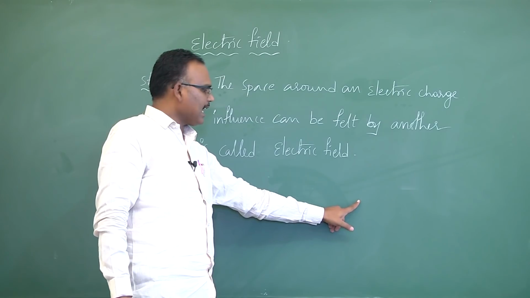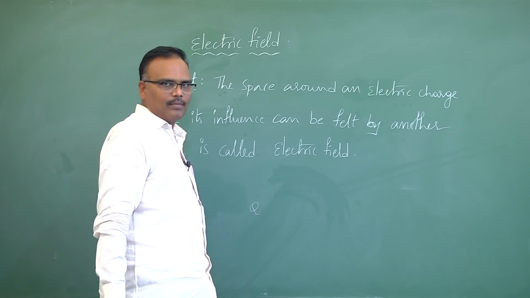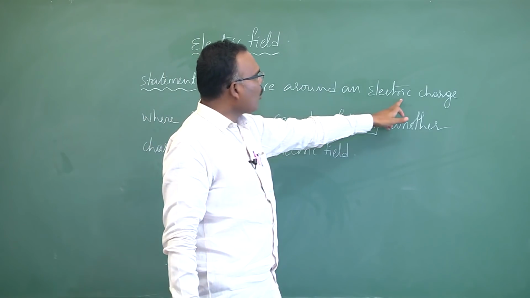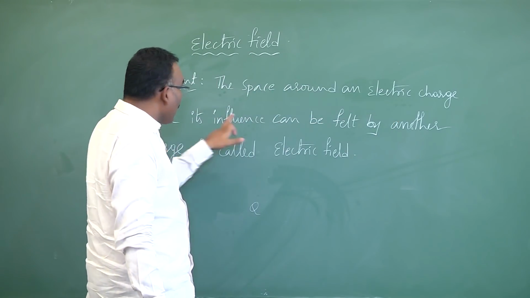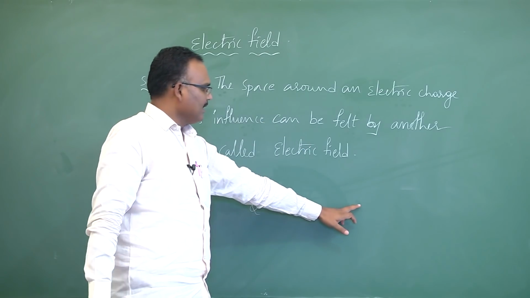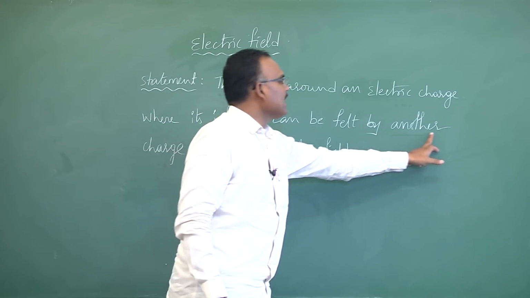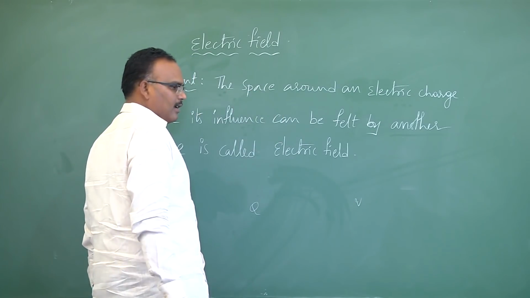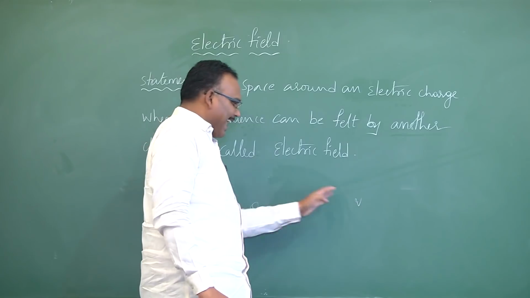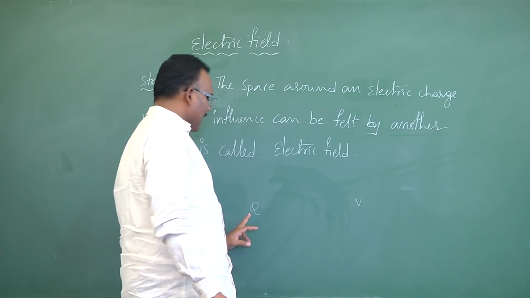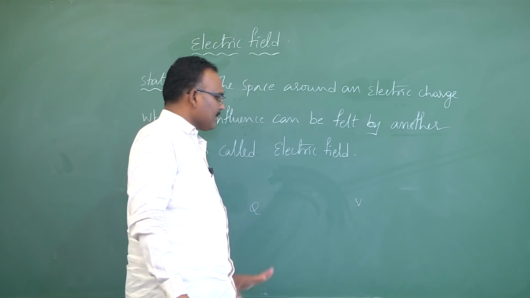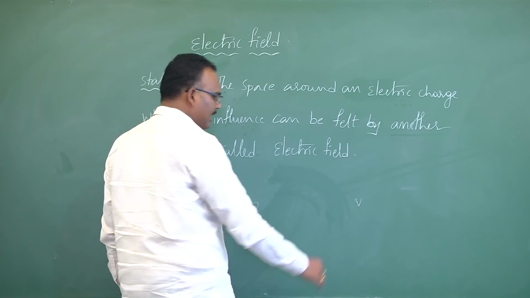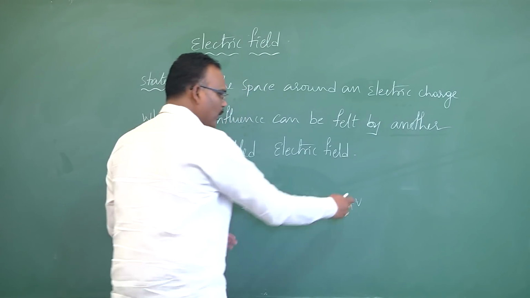Whether the electric field is there or not. For that, the electric field around an electric charge is where its influence can be felt by another charge. If you place another charge here, and it is attracted or repelled depending upon the nature of their charges, imagine this is positive and this is also positive, then it will repel.